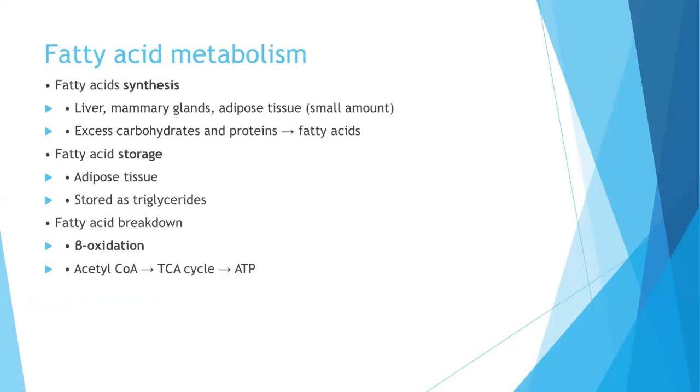So fatty acid metabolism. There is fatty acid synthesis, fatty acid storage, and fatty acid breakdown. Fatty acid synthesis occurs in the liver, mammary glands, and adipose tissue in small amounts. The excess carbohydrates and proteins are converted into fatty acids. Fatty acid storage occurs in the adipose tissue, where they are stored as triglycerides. The fatty acid breakdown is through beta oxidation, which we will discuss in another video on lipid metabolism.